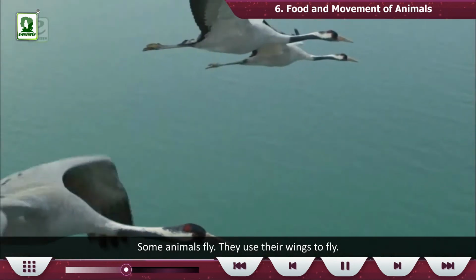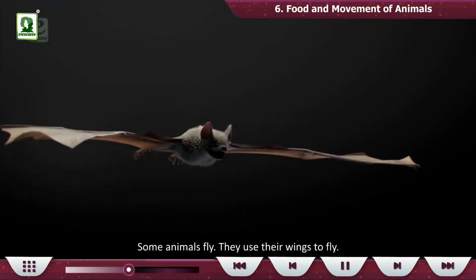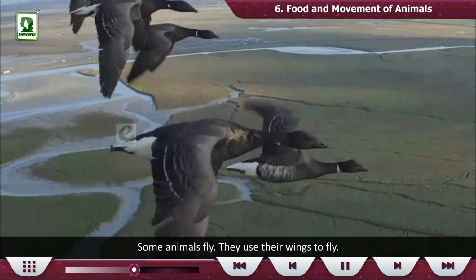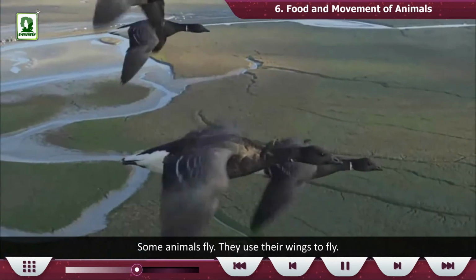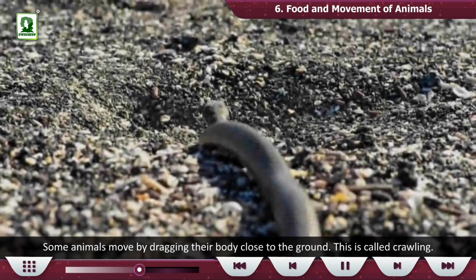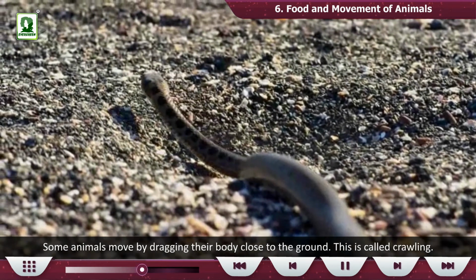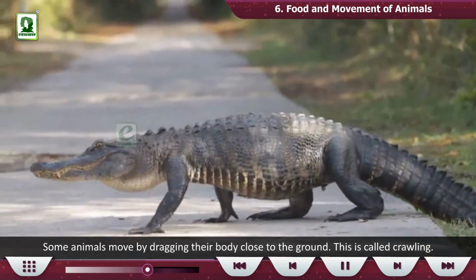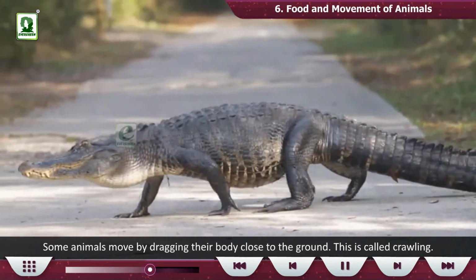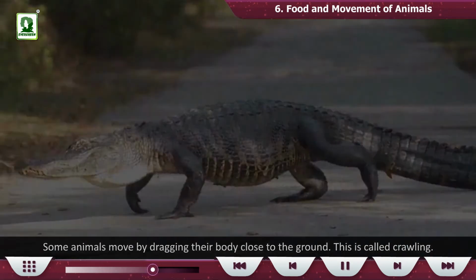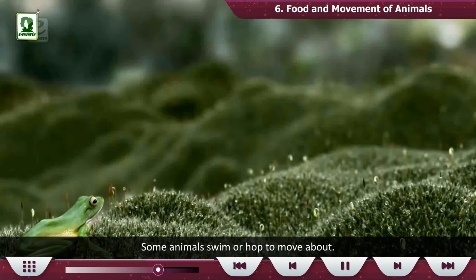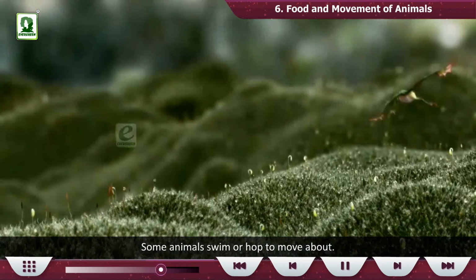Some animals fly. They use their wings to fly. Some animals move by dragging their body close to the ground. This is called crawling. Some animals swim or hop to move about.